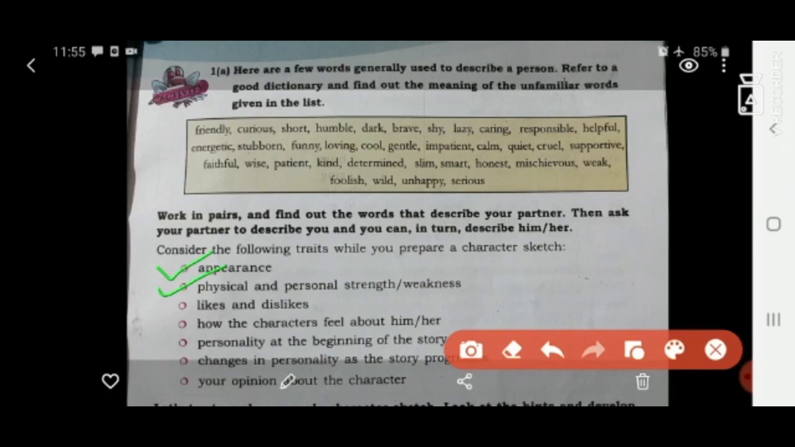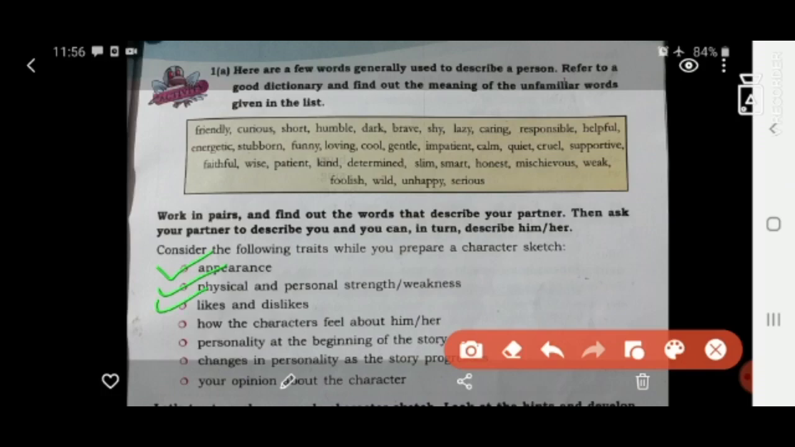And next, the physical and personal strength or weakness. What are the physical or personal or mental strengths and weaknesses? What are the positive things and also what are the negative? എന്തൊക്കെ ഗുണങ്ങൾ, ഗുഡ് ക്വാളിറ്റീസ് എന്തൊക്കെയാണ് ഉള്ളത്, കുറവുകൾ എന്തൊക്കെയാണ് ഉള്ളത് അയാൾക്ക്, you can mention that too.